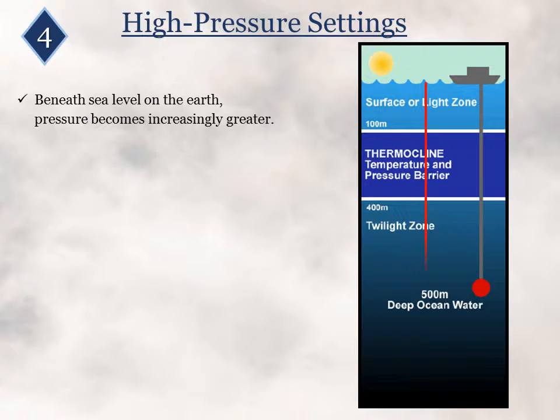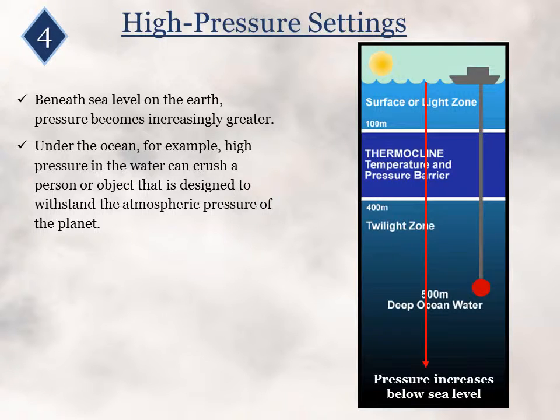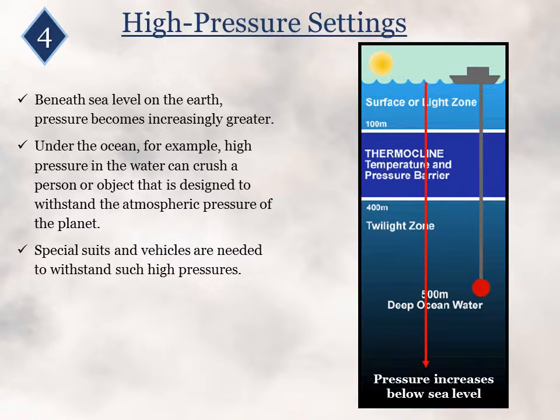Fourth, high pressure settings. Beneath sea levels of the Earth, pressure becomes increasingly greater. Under the ocean, for example, high pressure in the water can crush a person or object that is designed to withstand the atmospheric pressure of the planet. Special suits and vehicles are needed to withstand such high pressures.